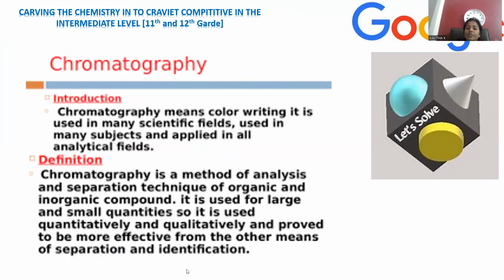You are supposed to separate all the components individually, which are initially kept as a mixture, right? Either quantitative or qualitative. Measuring the exact quantity, how much substance is there, is called quantitative estimation. Identifying just how many components are there, without measuring weight or volume or anything, is called qualitative estimation. Both possibilities exist for the chromatographic method. In quantitative analysis, you can analyze the exact quantity of substance present, or else you can find how many substances are there. This is the way chromatography can be performed.